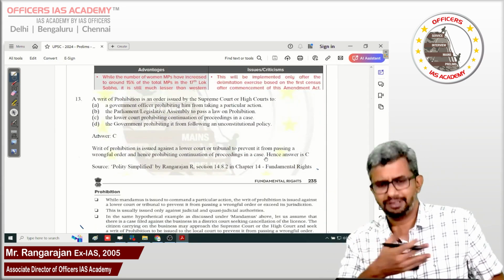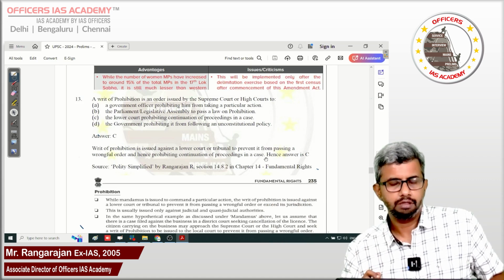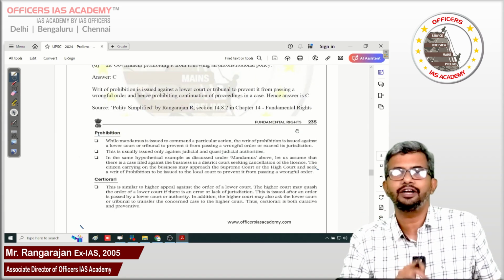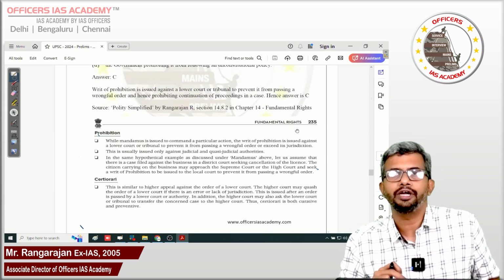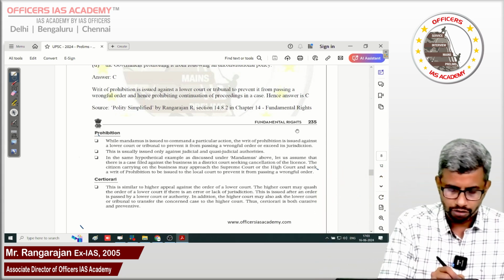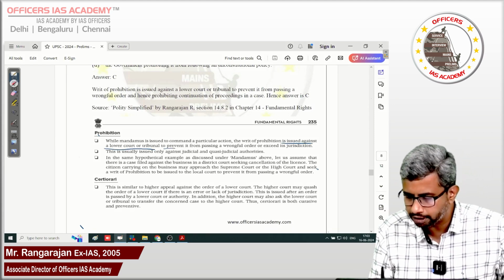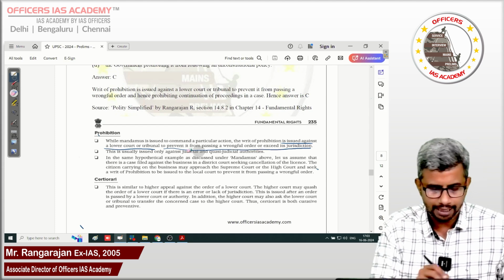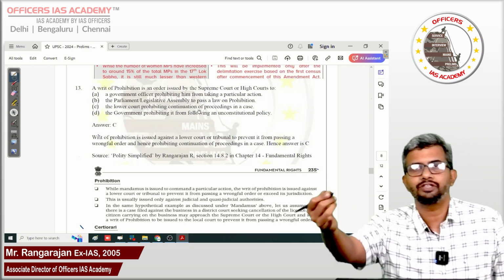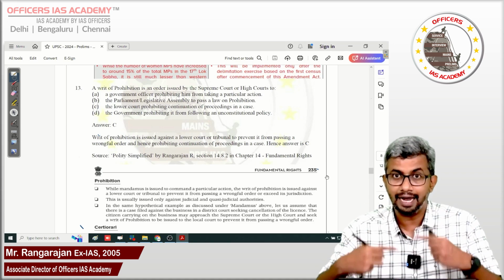A writ of prohibition, straightforward. It is issued to a lower court for discontinuation, prohibiting the continuation of proceedings in the case. Again, this is a snapshot. I would have just mentioned each kind of writ, and in a single or two bullet points, I would have brought out the key points so that it is easy for you to read, revise, and remember. So, prohibition is issued against a lower court or tribunal to prevent it from passing a wrongful order. That is exactly what is given as statement C. It is issued to a lower court prohibiting continuation of a proceeding, right? So, this is the simple way in which you can understand and recollect.